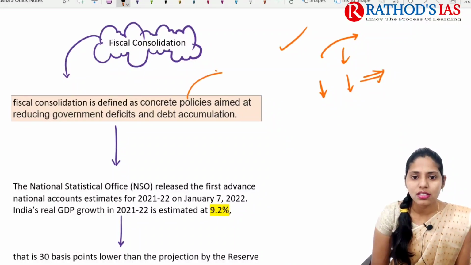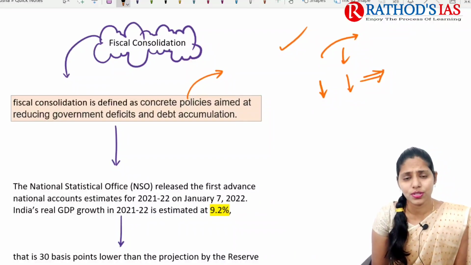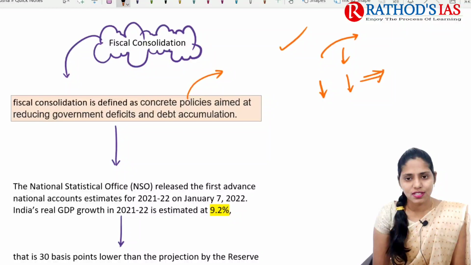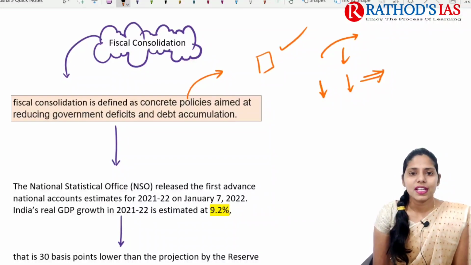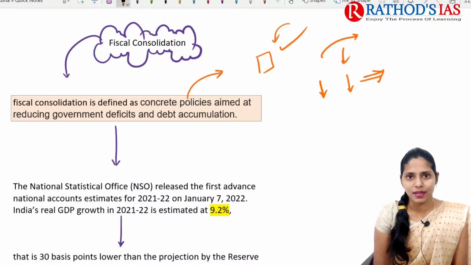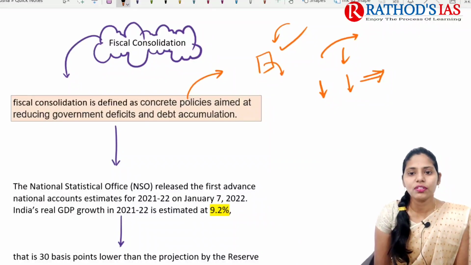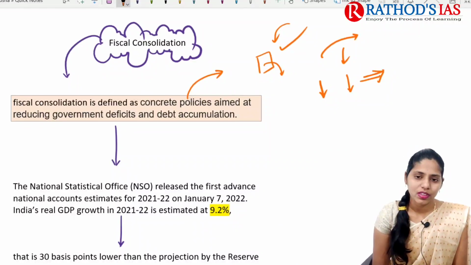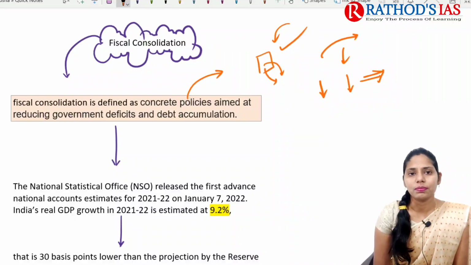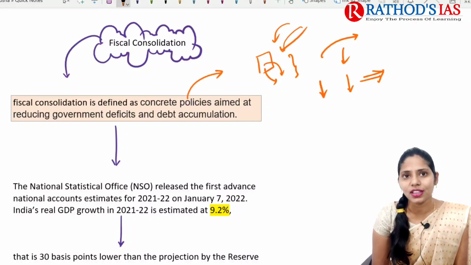So we can apply this fiscal consolidation in our daily life also. For example, if you are a student, yes, most of you are students, you will be staying in a hostel or PG, right? And you will be getting some money from your family. But if that money is not sufficient, you will go for borrowing money from your friends. And finally, you need to repay the money that you borrowed from your friends. Okay? So to repay your money, if you are getting a constant amount, for example, rupees 10,000 from your family,